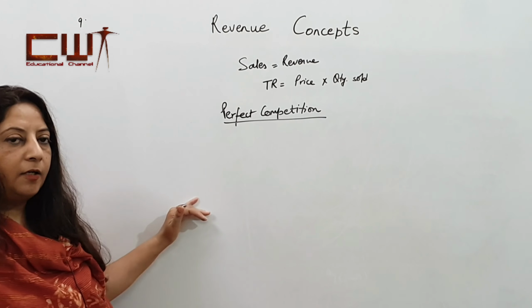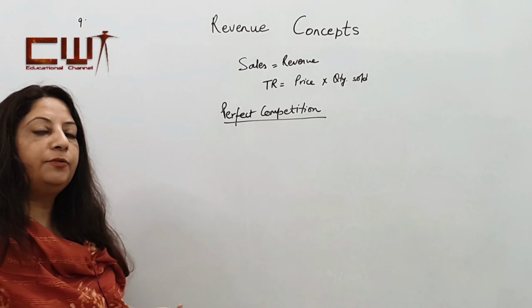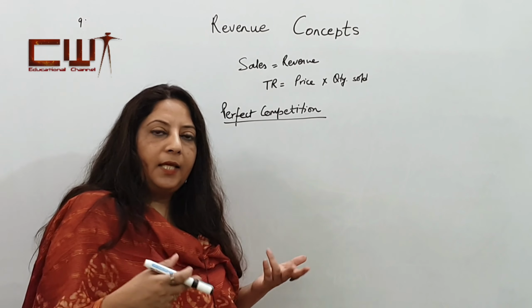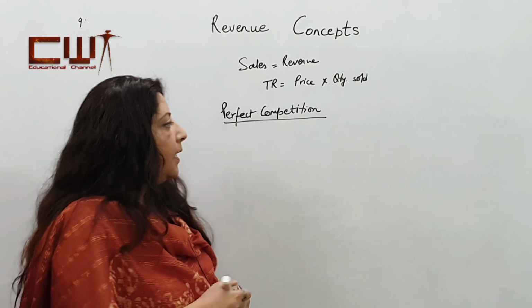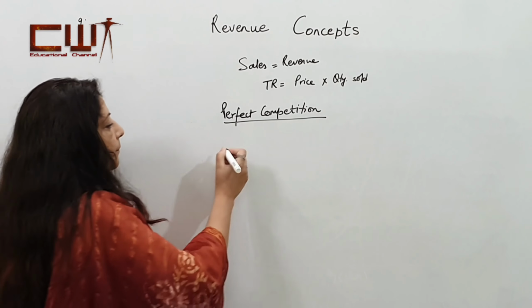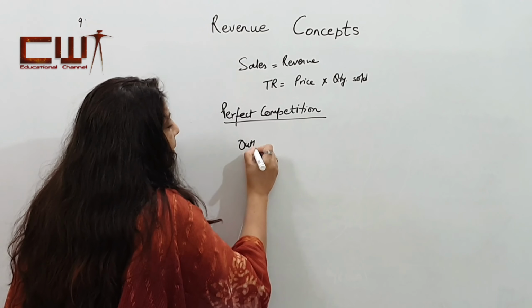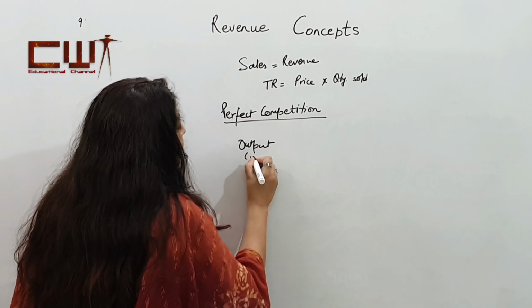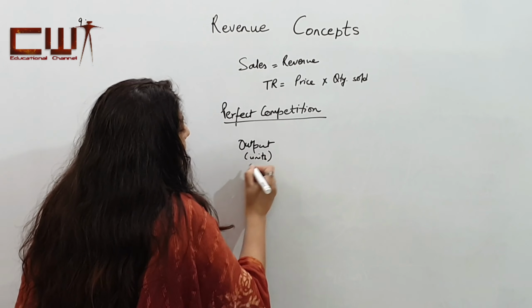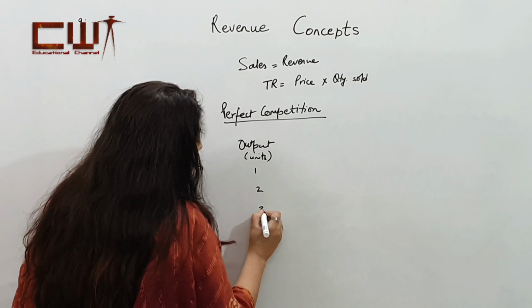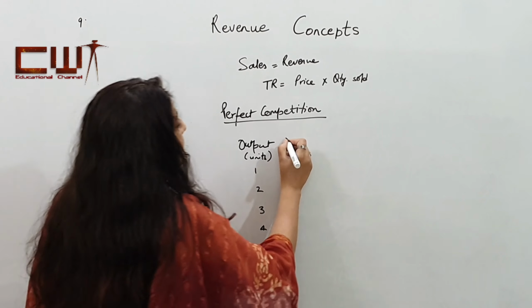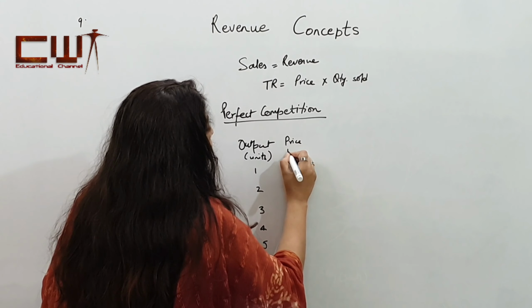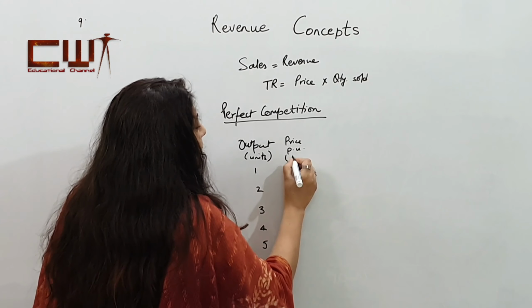Now under perfect competition, since no individual seller or buyer can influence the price, the price in the market remains the same. Let us take this as an example. Let us take the output in terms of units, 1, 2, 3, 4 and 5 units. Let us take the price per unit, in rupees.